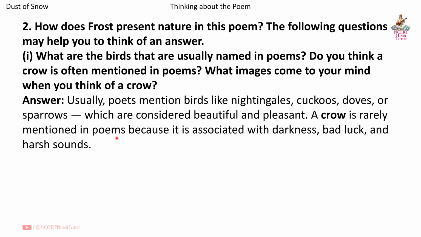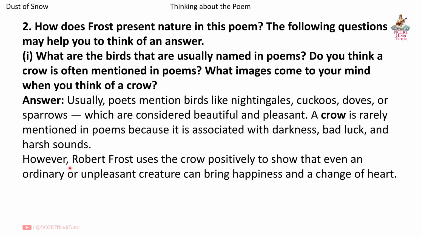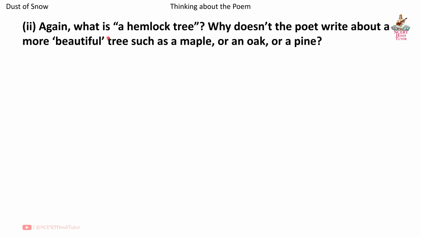A crow is rarely mentioned in poems because it is associated with darkness, bad luck, and harsh sounds. However, Robert Frost uses the crow positively to show that even an ordinary or unpleasant creature can bring happiness and a change of heart. Second, again, what is a hemlock tree? Why doesn't the poet write about a more beautiful tree such as a maple or an oak or a pine?